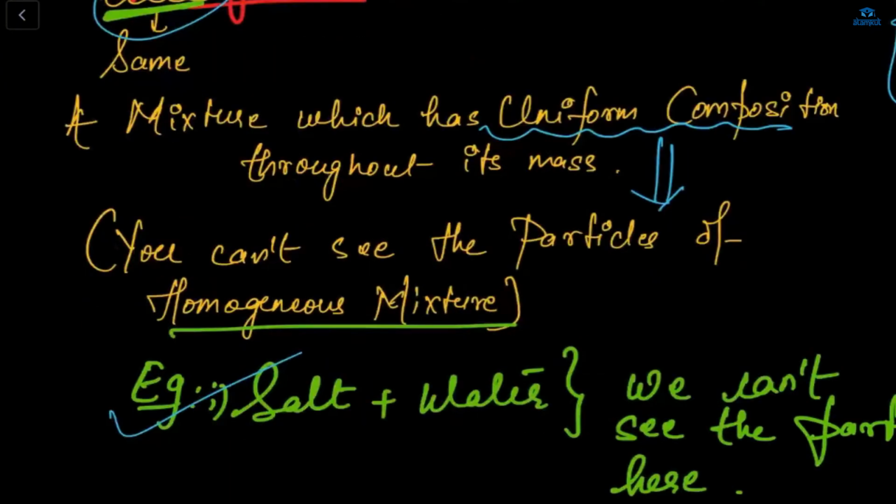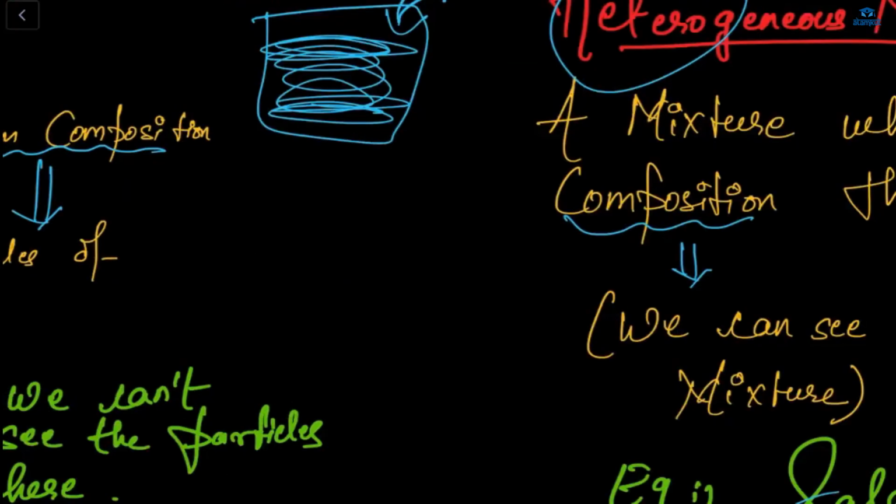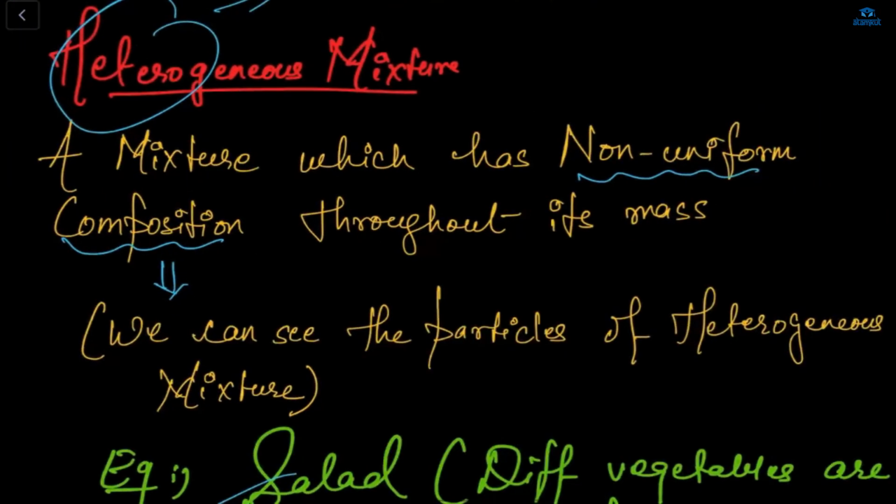And here we discussed about this homo and hetero. Homo means it's a uniform composition जो हमें एक पूरा दिखता है, that's a homo. And hetero means it's a non-uniform composition, means we are able to see the different parts as well.